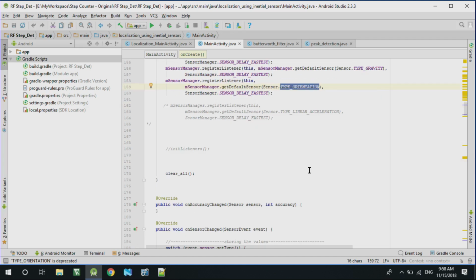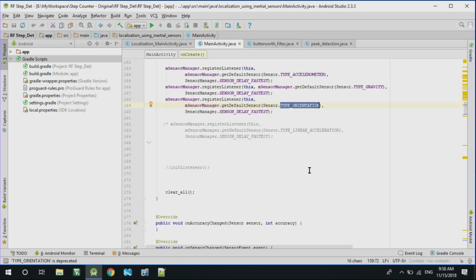So, accelerometer and magnetometer are the two main sensors that we are trying to use, because as you know the magnetometer would be required every time there is a turn in a corridor, right. In an indoor corridor when you are turning, you need magnetometer values. So, this is the first step.